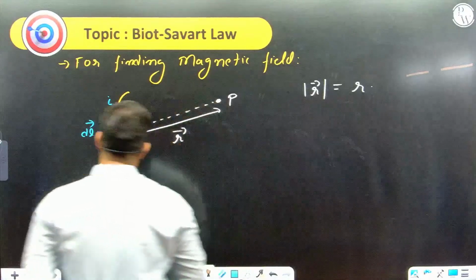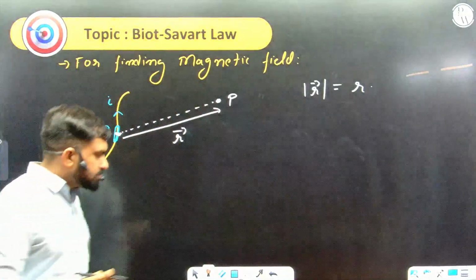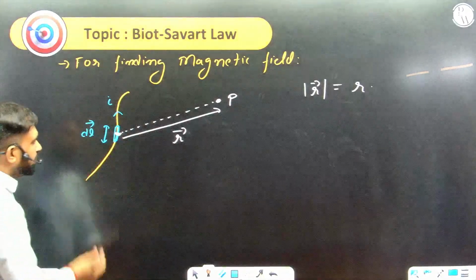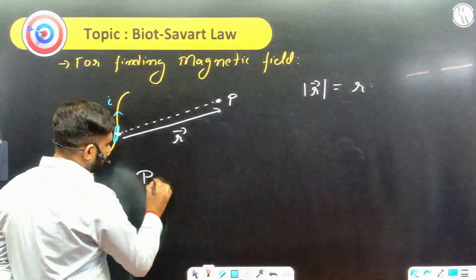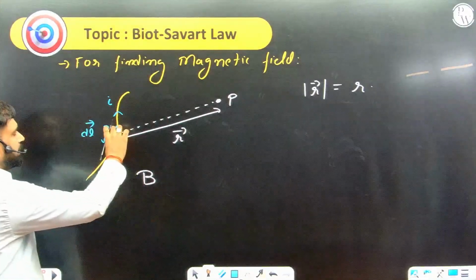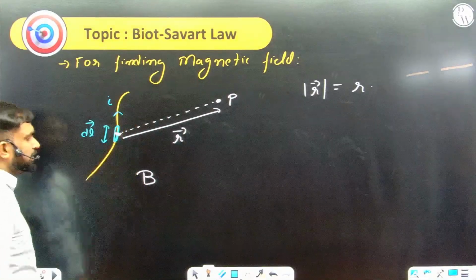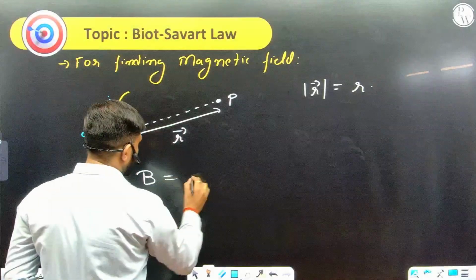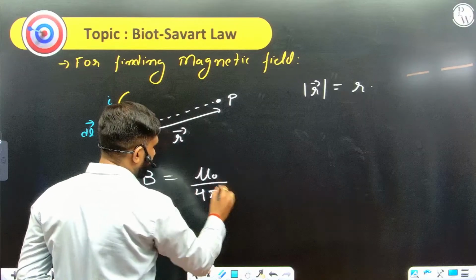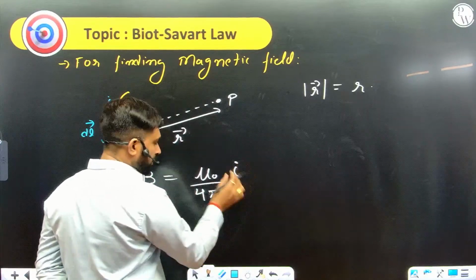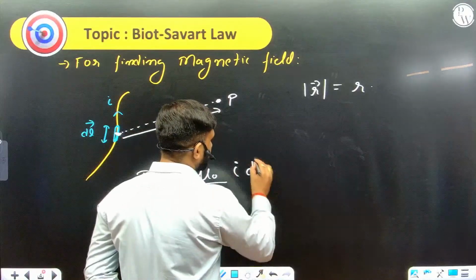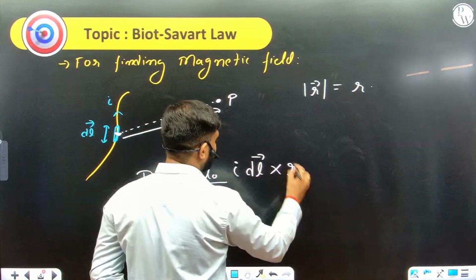Now some quantities I must understand for this. The Biot-Savart law says that the magnetic field due to this little section of the current carrying wire is equal to mu naught upon 4 pi, I is the current as it is, dl cross r vector.